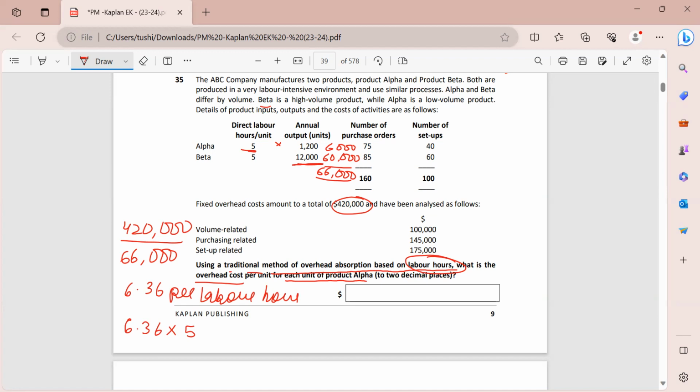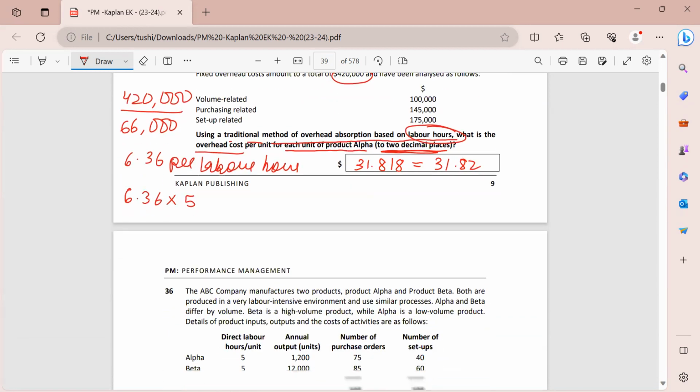So 6.36 multiplied by 5 gives me 31.818. The question wants me to round it off to 2 decimal places, so that is exactly what I'm going to do. And my answer which I'm going to enter is $31.82, right?